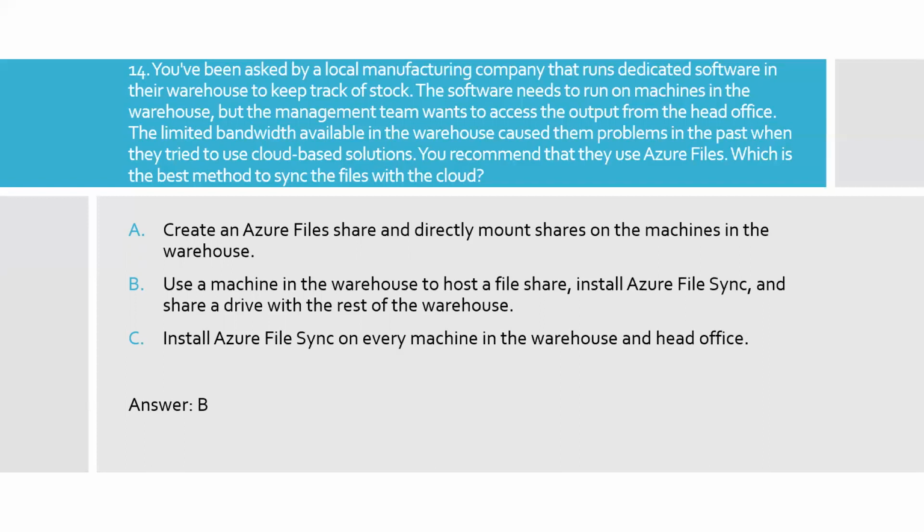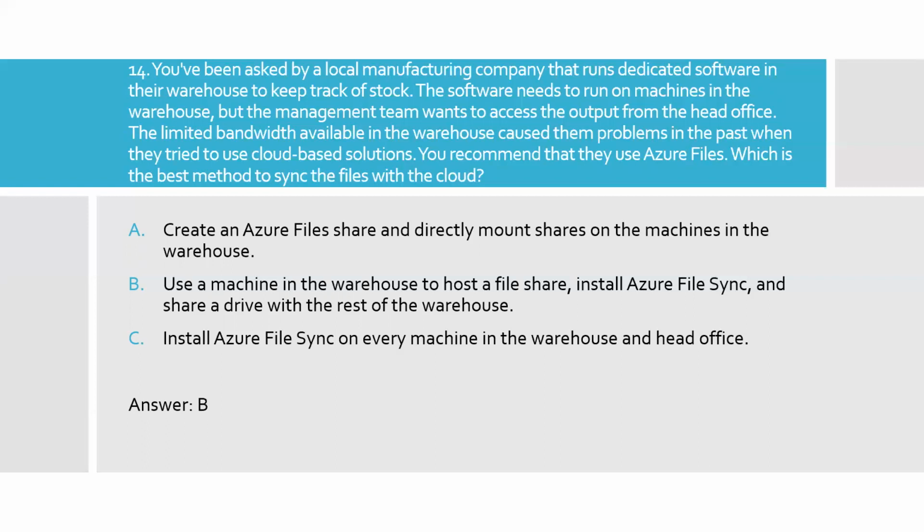The limited bandwidth available in the warehouse caused them problems in the past when they tried to use a cloud-based solution. You recommend that they use Azure Files, which is the best method to sync the files with the cloud. So here we can see, using Azure File Sync, we can access files from Azure. But let's check the answers.